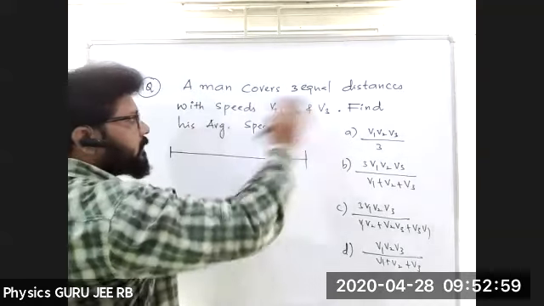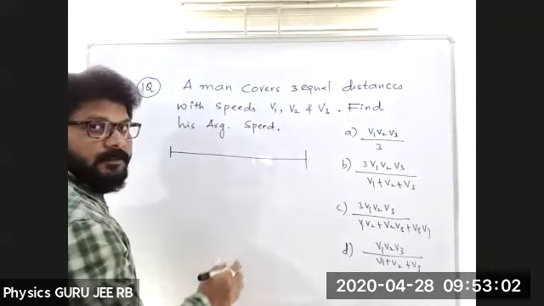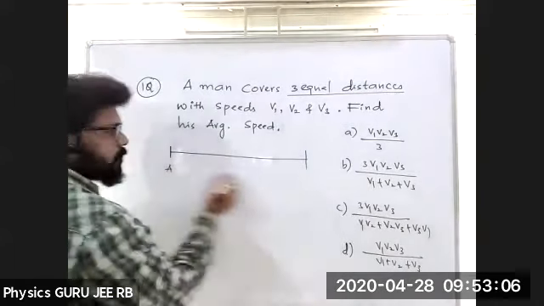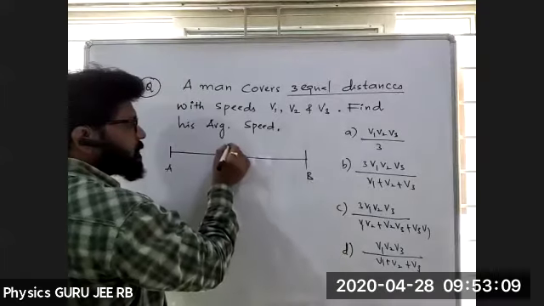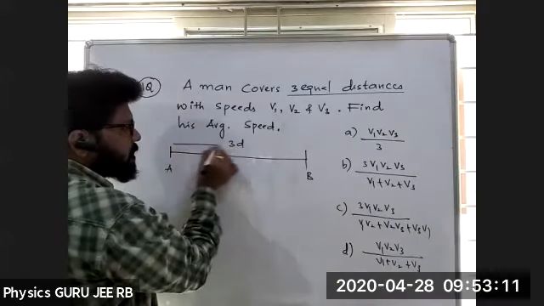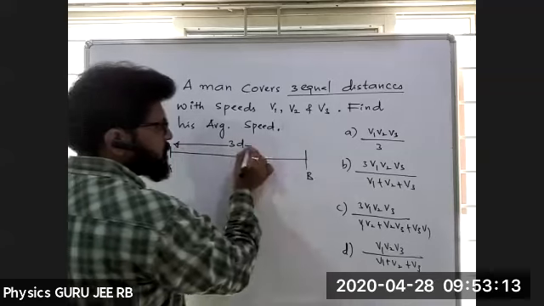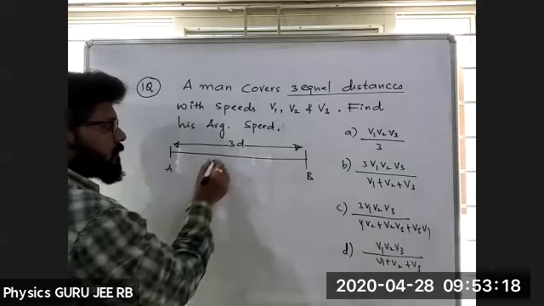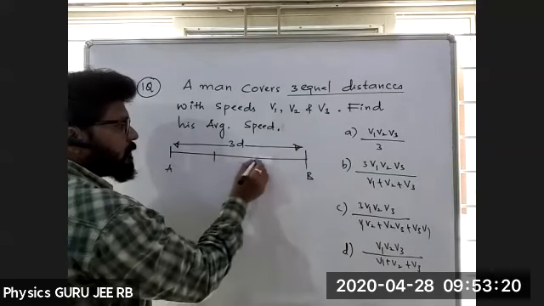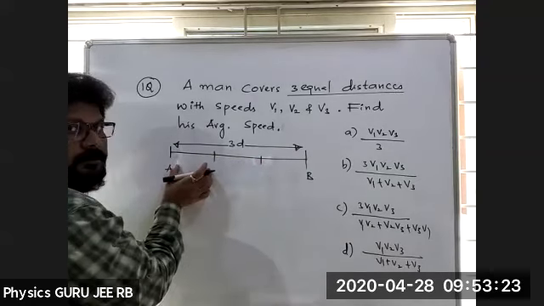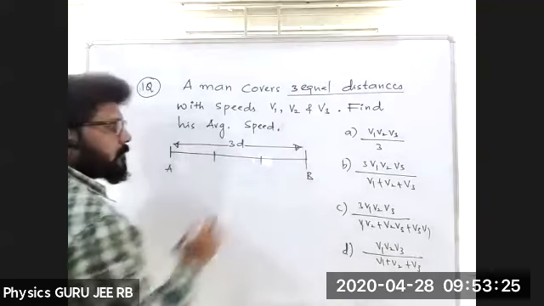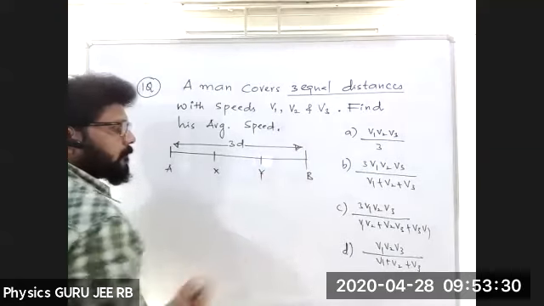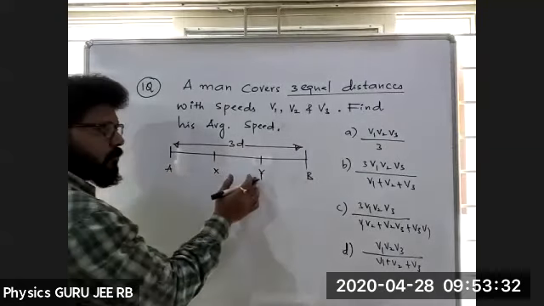A man covers three equal distances. Let me take this as A to B. Three equal distances means I'll take it as 3D. Total distance is 3D. In this one, three equal parts: first part, second part, third part. Let me take this as X and Y. So from A to X, X to Y, Y to B.